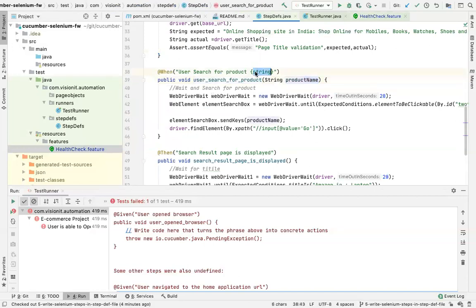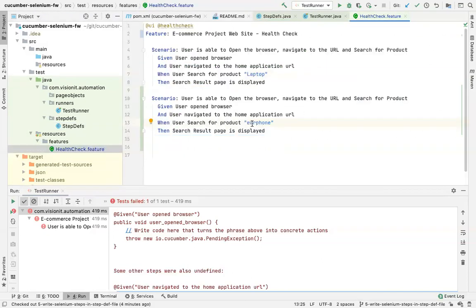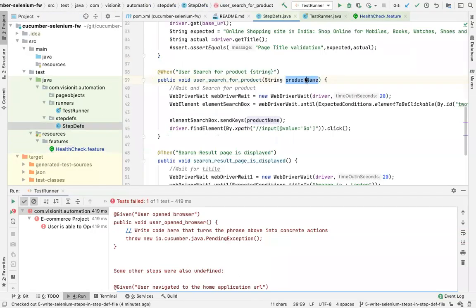So whatever I'm sending from here, this is how I am saying that I am expecting a string, whatever I pass from here. So product name variable will be injected with this argument called earphone. ये run करूँगा तो laptop जाके यहाँ पे save होगा. You will get a laptop here, and this I am using to send keys here. I will say element search box, send keys, product name, and then I'm just clicking on it.